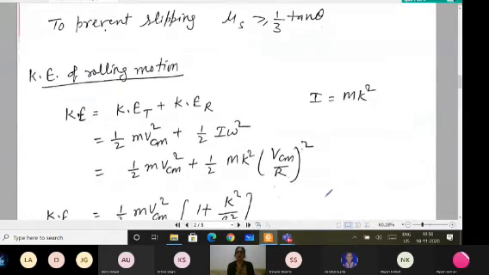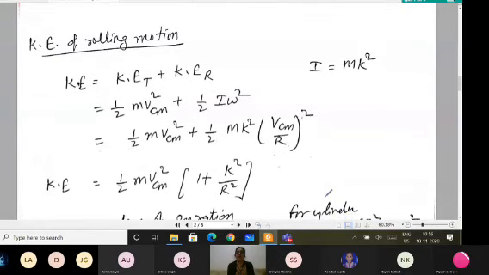I now want to find the kinetic energy of rolling motion. The same diagram is there: I have a body which is rolling down an inclined plane, and what about the kinetic energy?